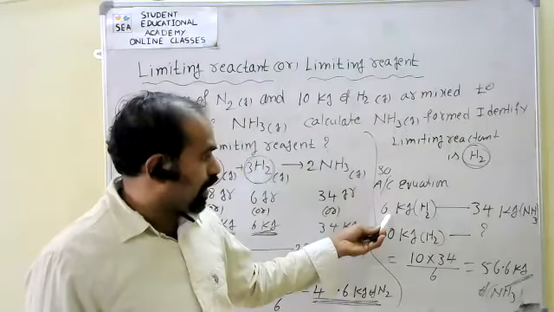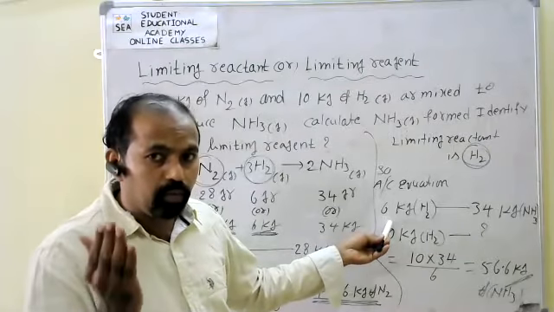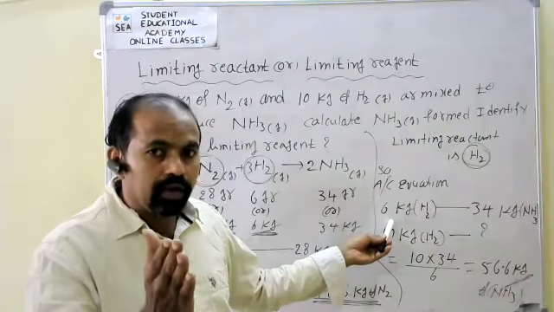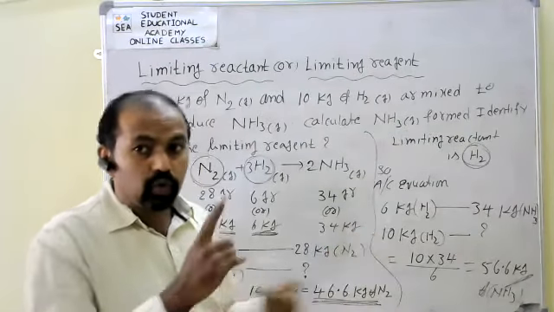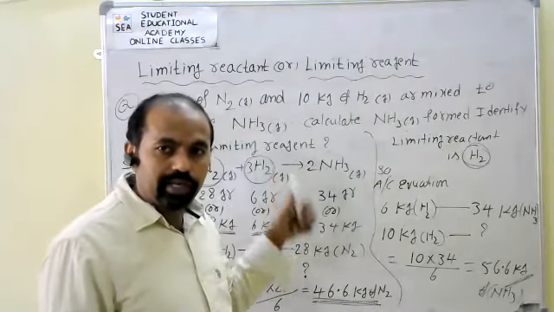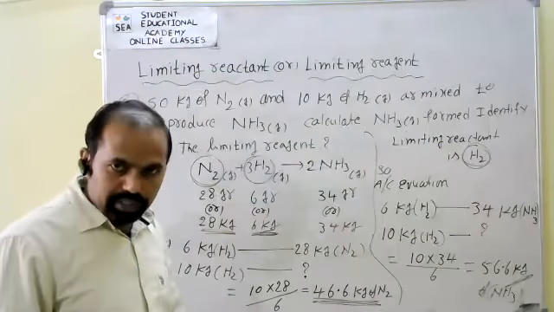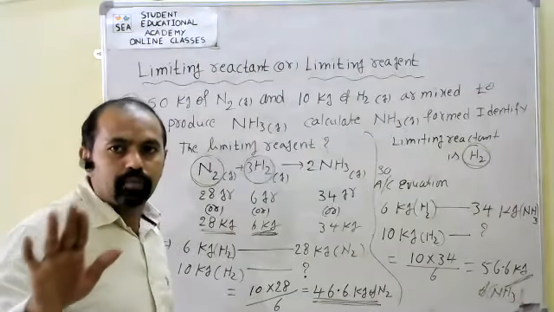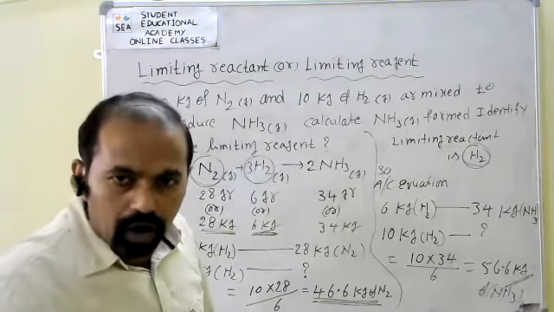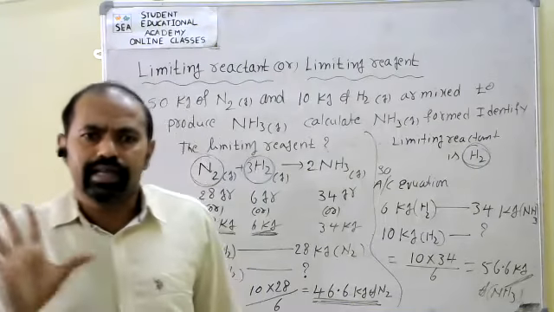So I have taken, according to the equation, only H2. How much ammonia is formed? I have calculated with respect to hydrogen. Why? Because in the given equation, the limiting reactant is hydrogen. How much product is formed is decided by the limiting reactant.